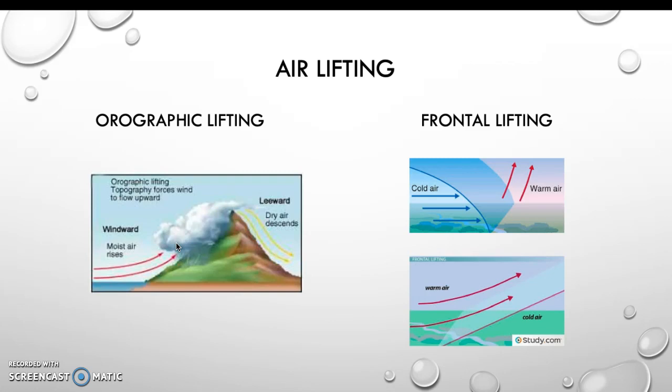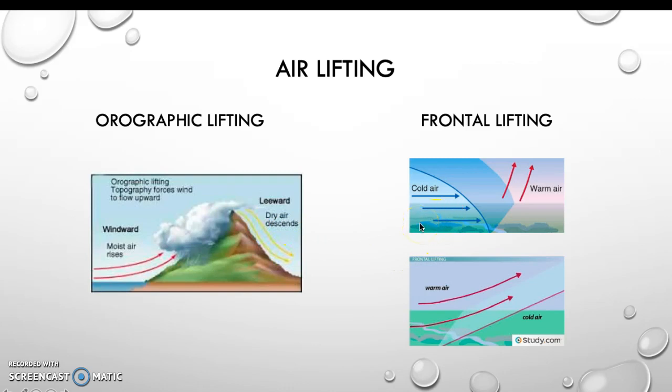As the air goes over the mountain, though, it sinks back down and warms up without much moisture, which causes it to be dry. So one side has a lot of vegetation, and the other side will be dry, which would be called the leeward side. Now with frontal lifting, it is when two different air masses meet.